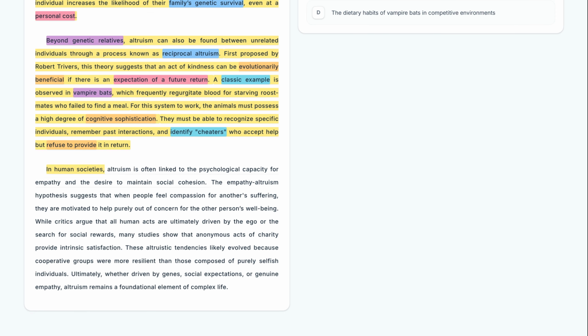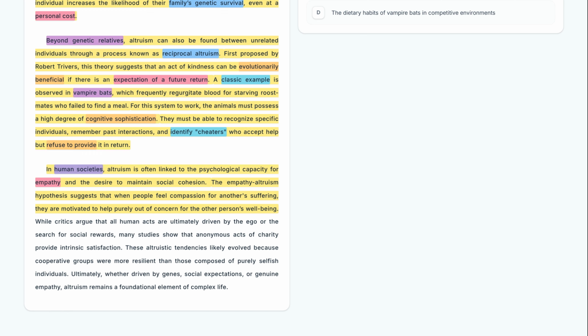In human societies, altruism is often linked to the psychological capacity for empathy and the desire to maintain social cohesion. The text now shifts to human societies, linking altruism to empathy. This moves the discussion from pure biology to the psychological motivations that keep groups together. The empathy-altruism hypothesis suggests that when people feel compassion for another's suffering, they are motivated to help purely out of concern for the other person's well-being.